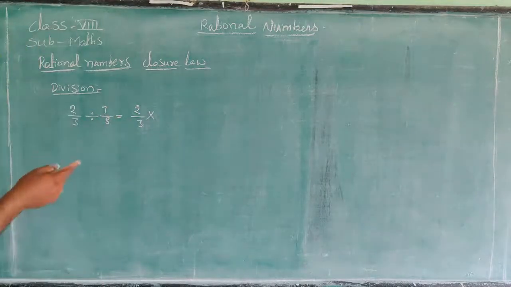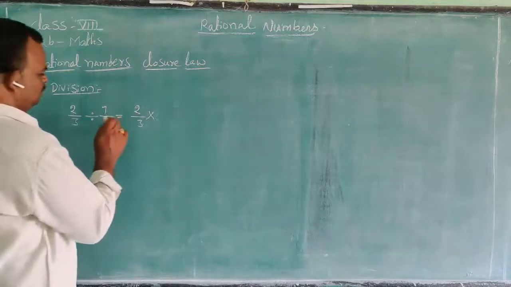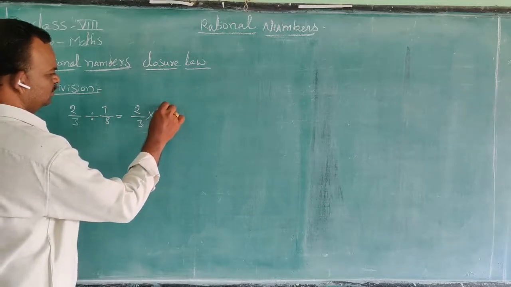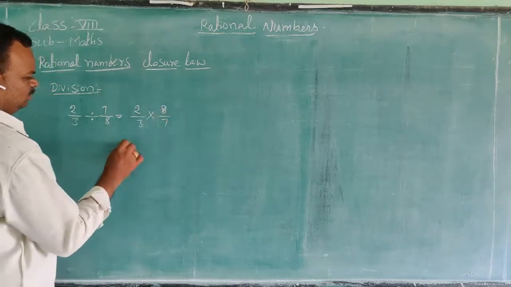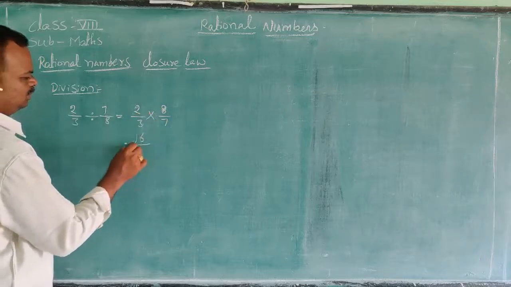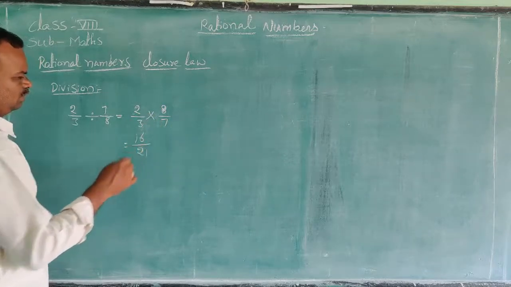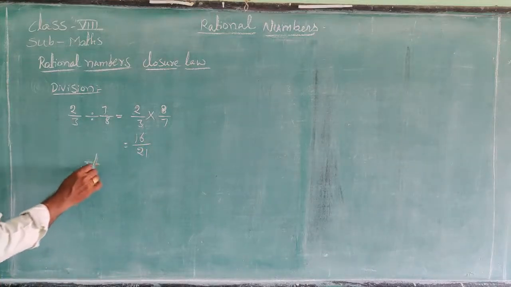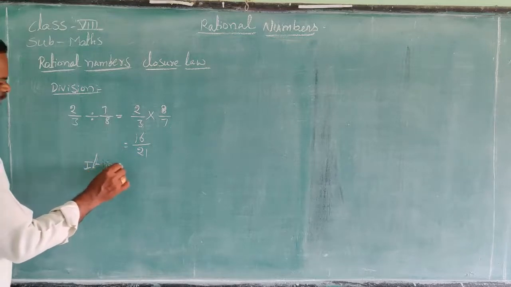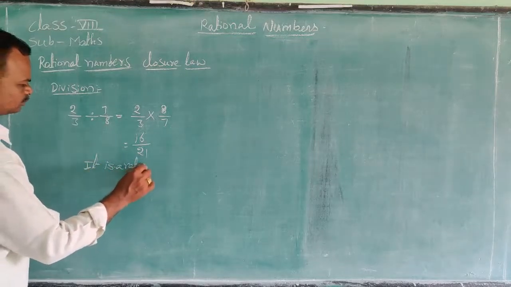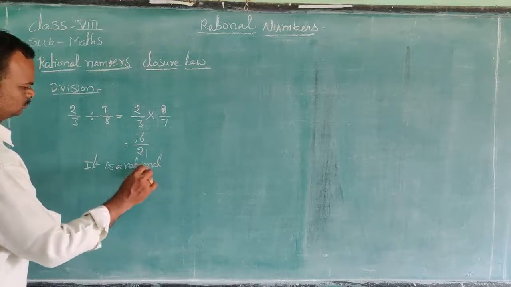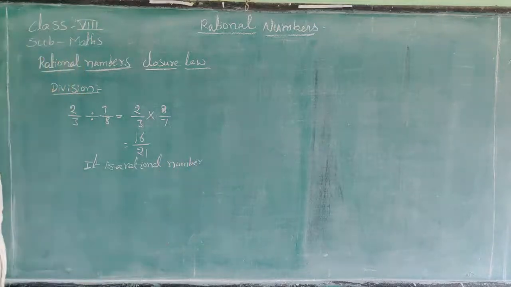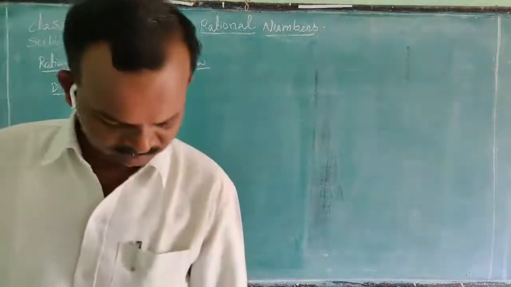The fraction changes to its reciprocal. That means 7 by 8 becomes 8 by 7, it is reversed. 2 into 8 is 16, by 3 into 7 is 21. Is it rational or not? It is in the form of p by q. It is a rational number.